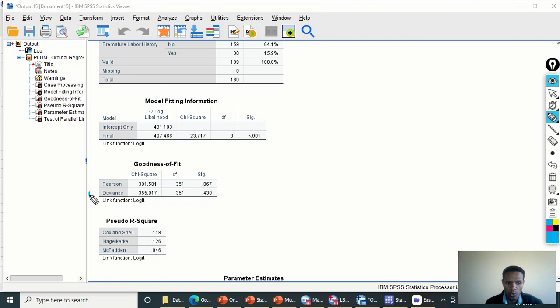Especially we need to look at the deviance. In the case of Pearson, it is also greater than 0.05, but it is recommended to use both of them if possible, and otherwise the deviance. The p-value for the deviance is greater than 0.05, which is 0.43, which indicates that the model is well fitted with our data.